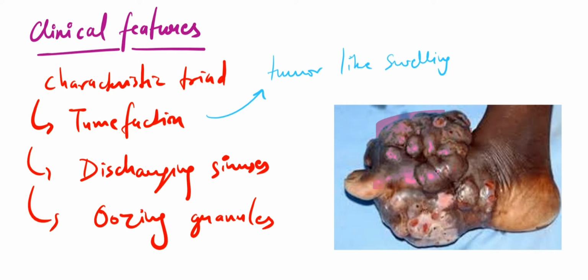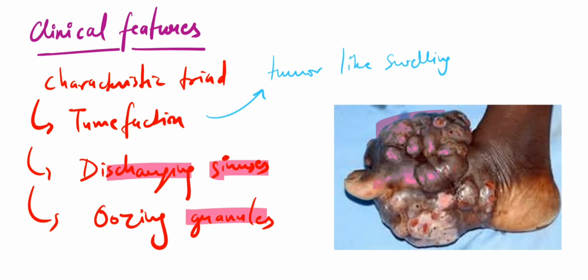The tumor-like swelling will have these discharging sinuses, and these discharging sinuses will be oozing out these granules. The discharging sinuses will have some fluid, which could be either serous or purulent. Purulent in case of actinomycetoma, that we will see later. This fluid will have the granules.